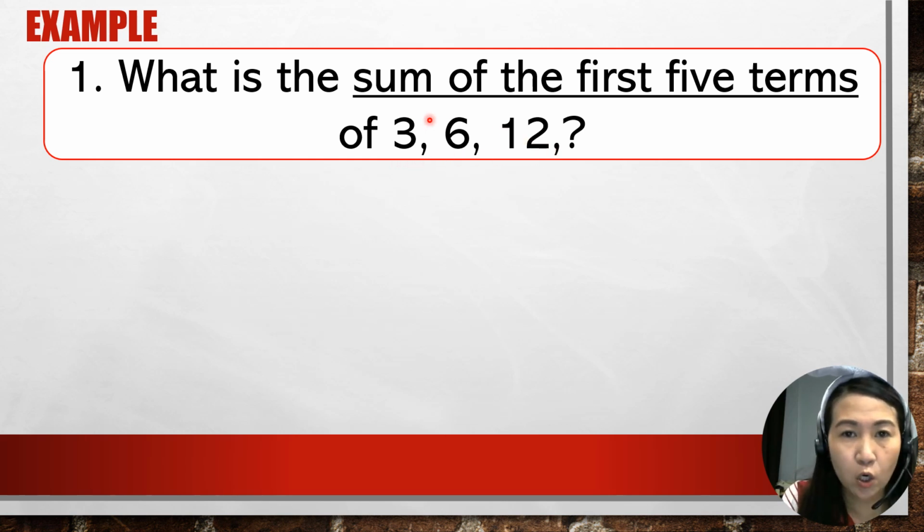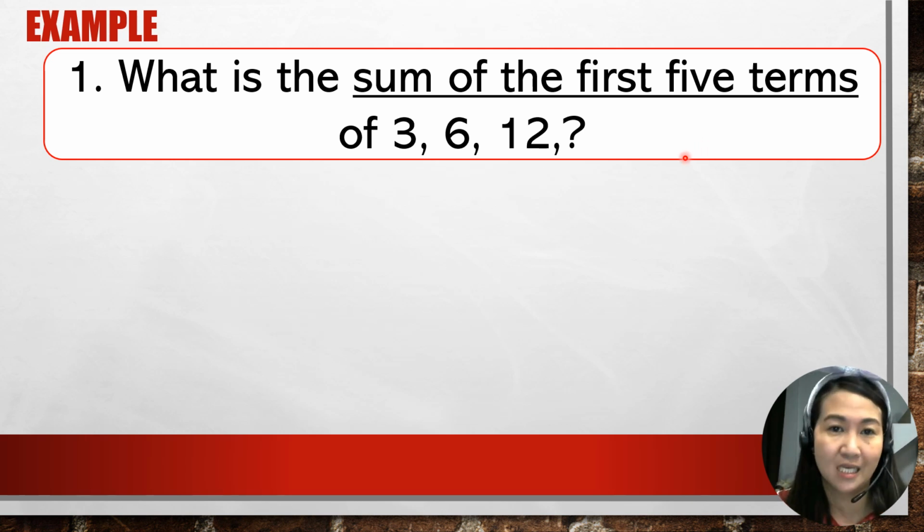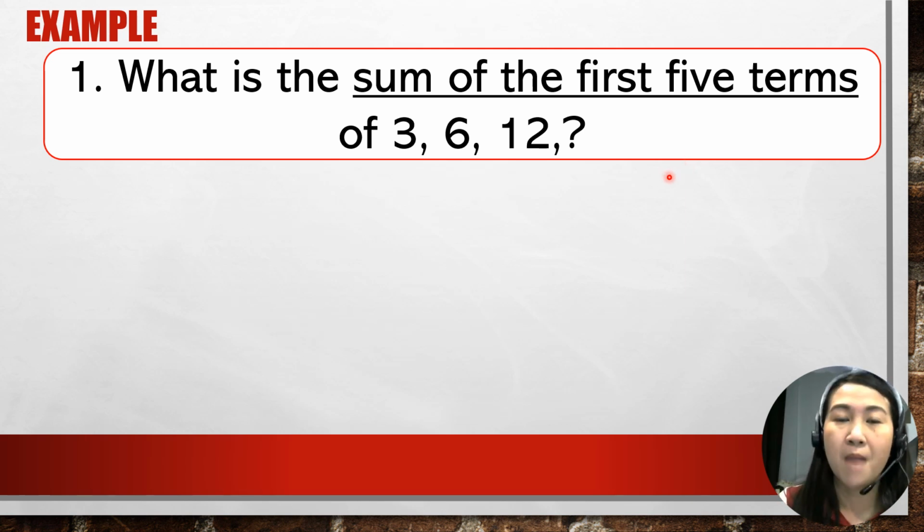Okay, since in your problem, it is not mentioned if it's arithmetic or geometric, harmonic, or any kind of sequence. So, class, remember, it is very important for you to identify the difference between the sequences that we have studied. Pag sinabi nating geometric sequence, ibig sabihin meron silang common ratio. Merong common number na minumultiply sa kanila. So in this case, is there a common number that is being multiplied to find the next term? The answer is yes.